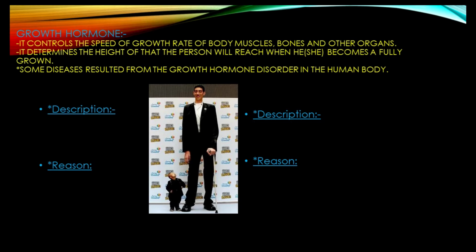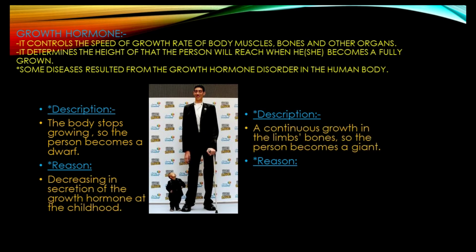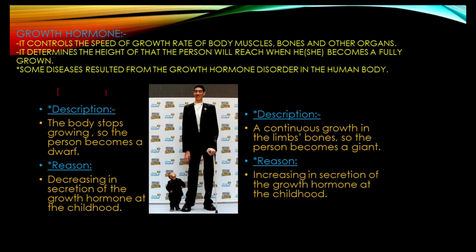Some diseases result from growth hormone disorder in the human body, such as dwarfism or giantism. Dwarfism is a disease in which the body stops growing suddenly, so the person becomes a dwarf, while in giantism, continuous growth in the limb bones occurs, so the person becomes a giant.